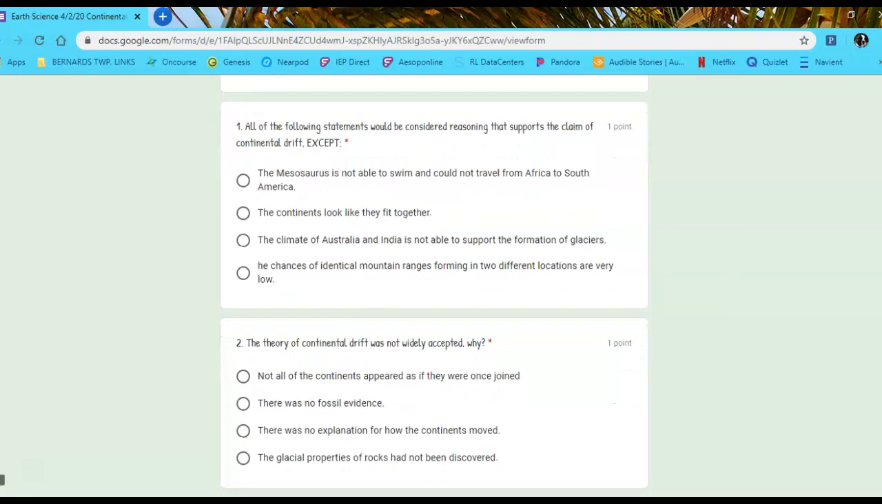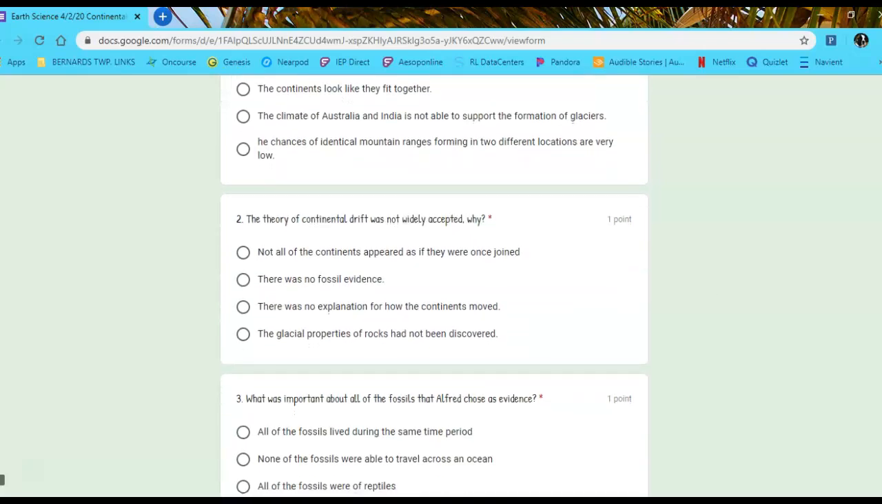Question number 1. All the following statements would be considered reasoning that supports the claim of continental drift except A. The Mesosaurus is not able to swim and could not travel from Africa to South America. B. The continents look like they fit together. C. The climate of Australia and India is not able to support the formation of glaciers. Or D. The chances of identical mountain ranges forming in two different locations are very low.